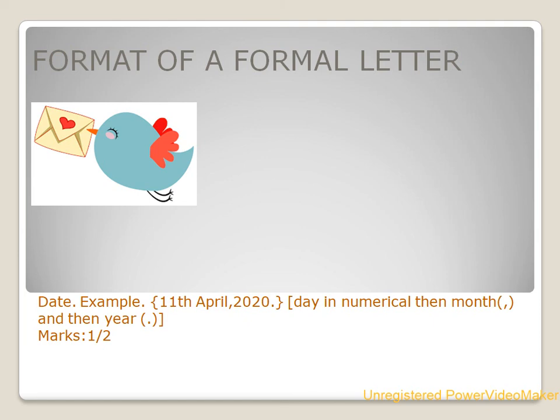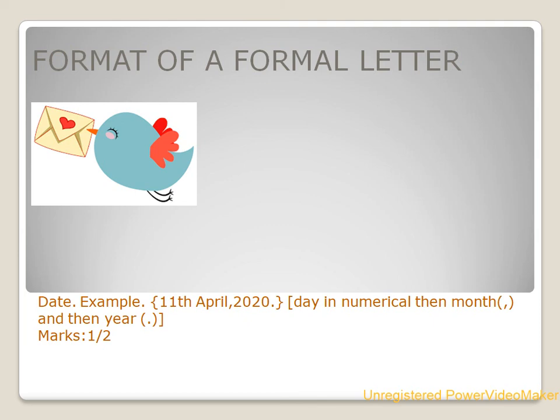First we will write the numeric of the month, then the month name. The month name will start with a capital letter. Then we will put a comma, then the year, followed by a full stop. I will repeat the example. 11th April, April A capital.